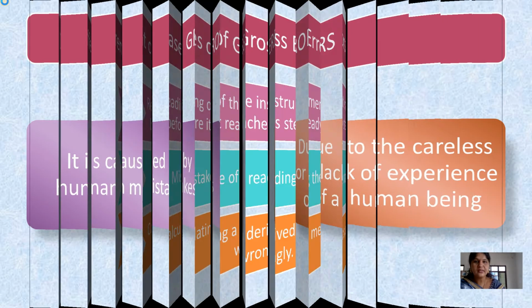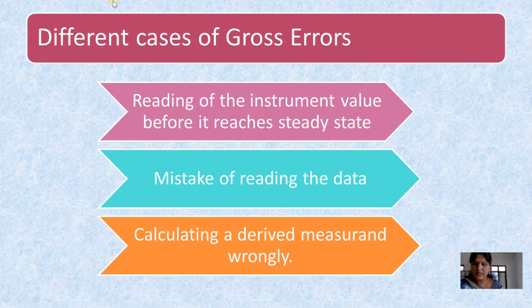So let us discuss different cases of gross errors. Human mistakes can occur, for example, if the observer reads the instrument value before it reaches the steady state. Whenever measuring any quantity, first we have to wait until the pointer or needle reaches the steady position. Before it reaches the steady position, while it is still moving, if the observer has taken the reading, then error will occur. We call that error a gross error.